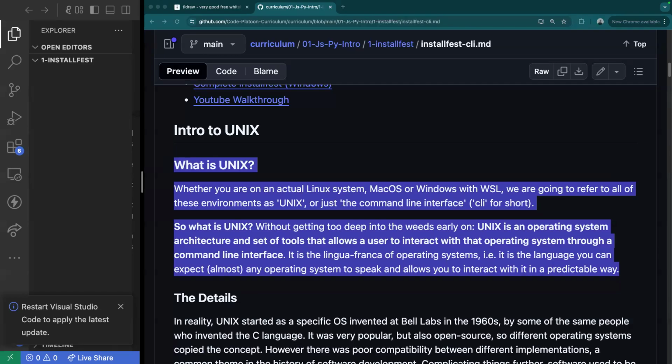What is Unix? Whether you are on an actual Linux system, Mac OS, or Windows with WSL, we are going to refer to all of these environments as Unix, or just the command line interface, CLI for short. So what is Unix? Without getting too deep into the weeds early on, Unix is an operating system architecture and set of tools that allows a user to interact with that operating system through a command line interface. It is a lingua franca of operating systems, i.e., it is the language you can expect almost any operating system to speak and allows you to interact with it in a predictable way.